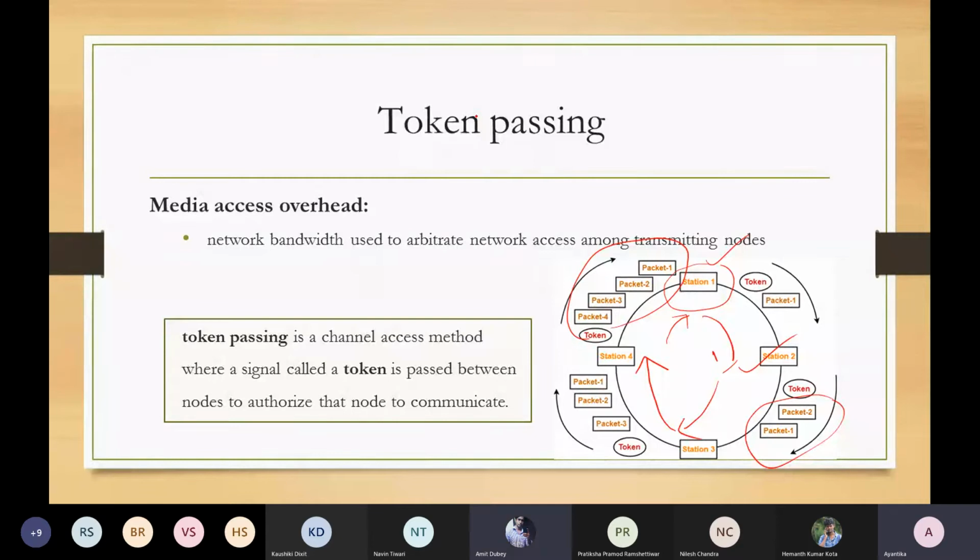Some stations will never transmit their packets. Exactly. Some station may starve for an infinite amount of time. So in your scenario, you may not allow that.